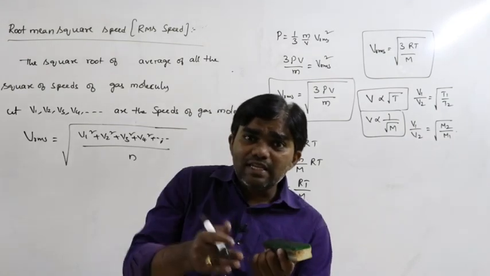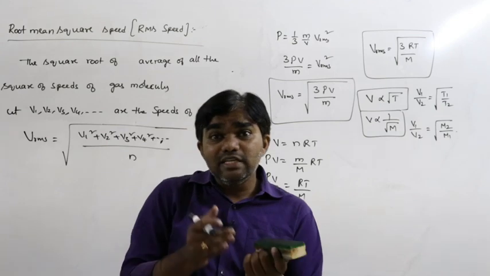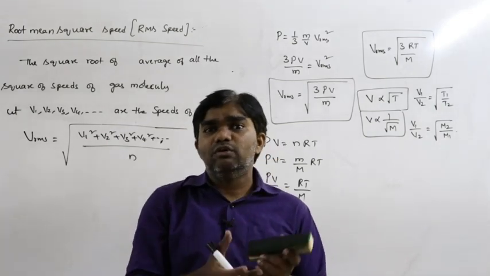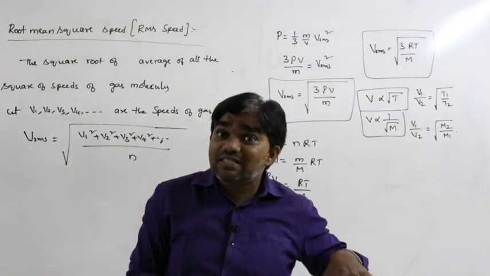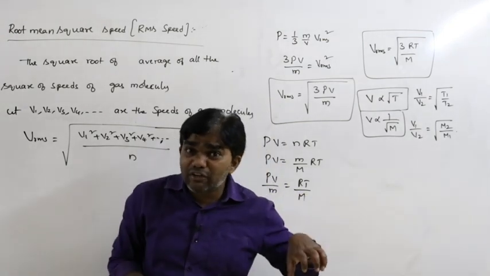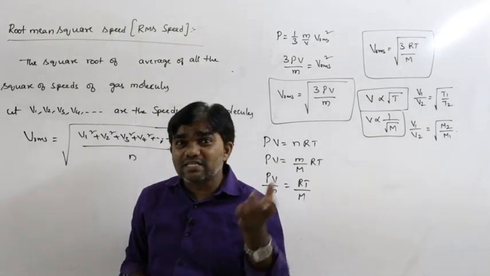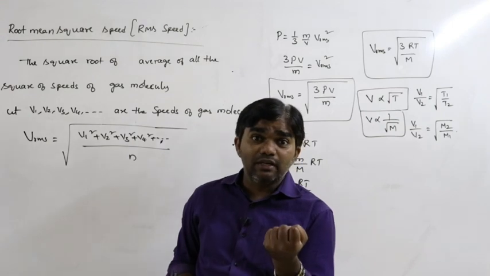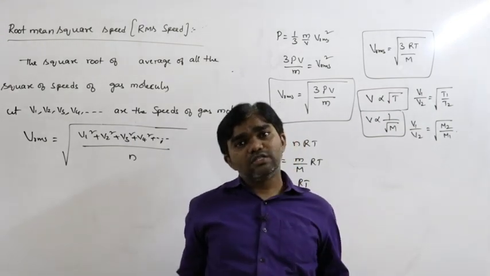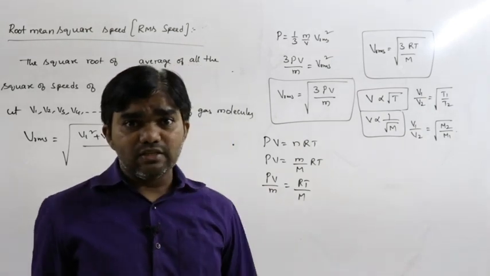That's why these gas molecules easily escape from the surface of the moon. That's why the moon doesn't have atmosphere, but the earth has atmosphere, because the earth has a certain amount of gravity to hold those gases around itself. So based on this RMS velocity we can say that.